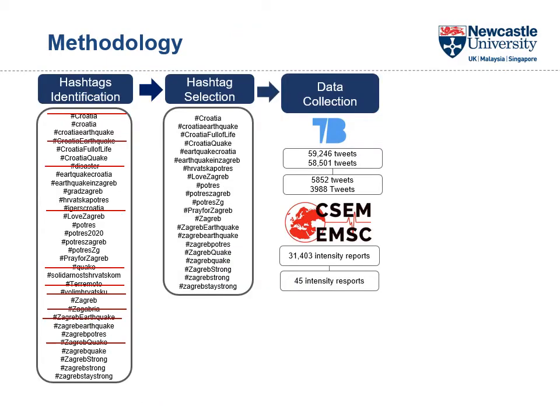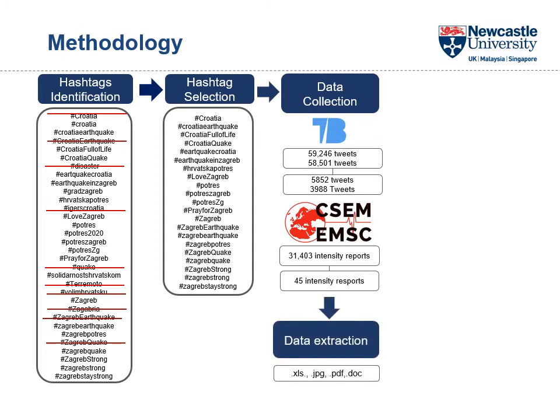Coming back to the methodology, after eliminating those tweets from the 20th and 21st of March, we looked at a sample of 10% of them, and we focused on the analysis of those containing image and text data. Only 45 intensity reports from the LastQuake app include both pictures and comments.